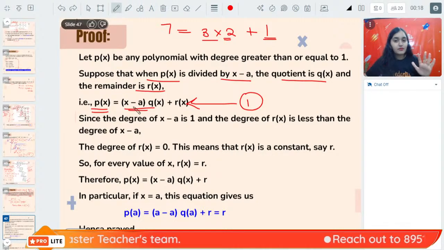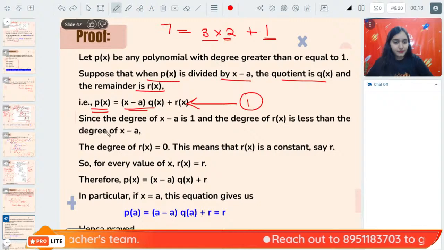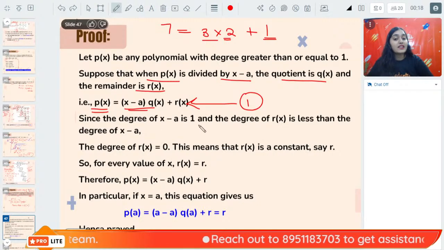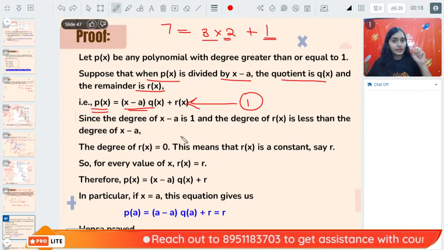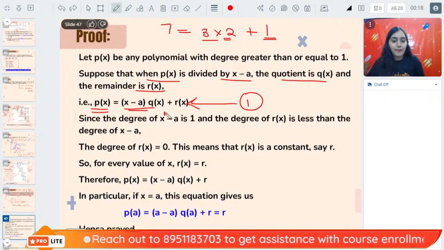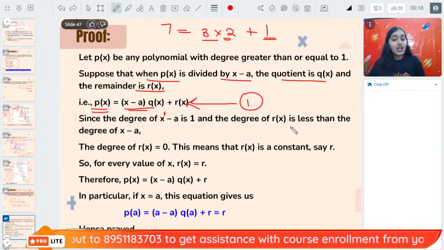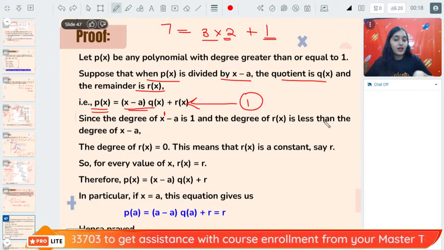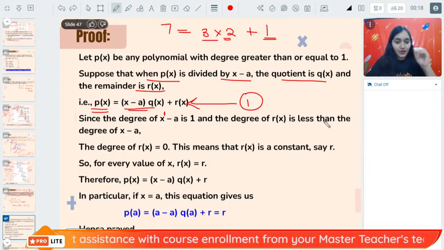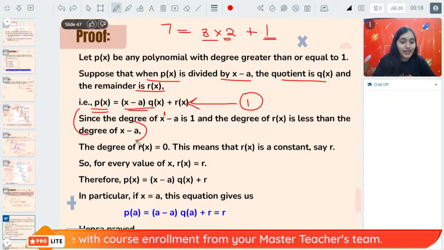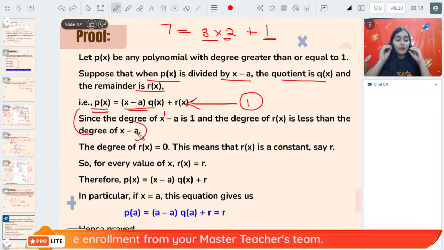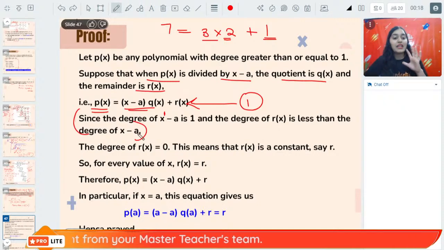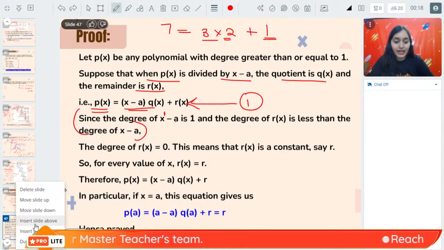Now, here, the degree of x minus a is 1, because x has power 1, and the degree of r(x) is less than the degree of x minus a. Now this statement is very, very important to understand. So listen very, very carefully. What is this statement trying to say?